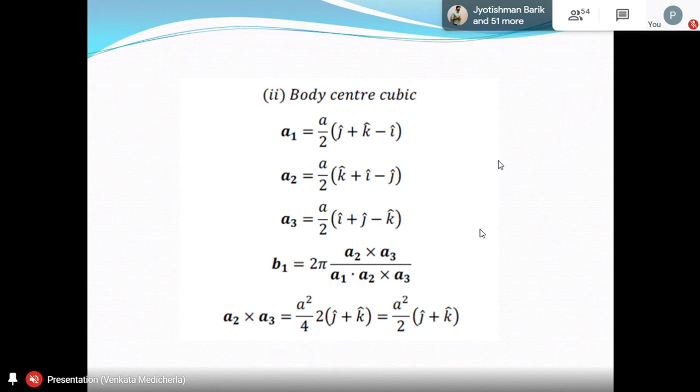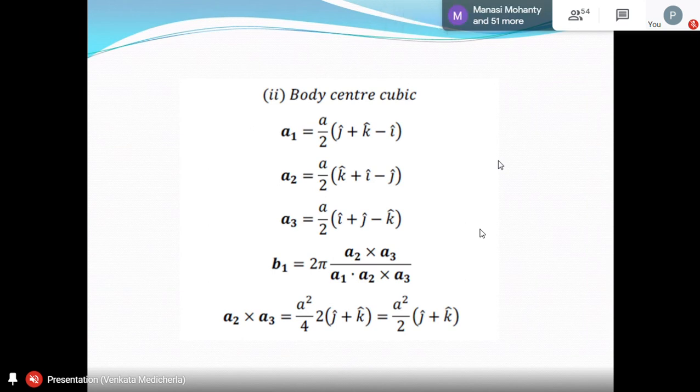In any case, body centered cubic primitive vectors, you can take anything, but in this particular case, for finding the reciprocal, better take symmetric vectors A1, A2, A3. Yesterday I told you A1 means minus I cap, A2 means minus J cap, A3 means minus K cap, like that. Now B1 is 2 pi into A2 plus A3 by A1 dot A2 plus A3.